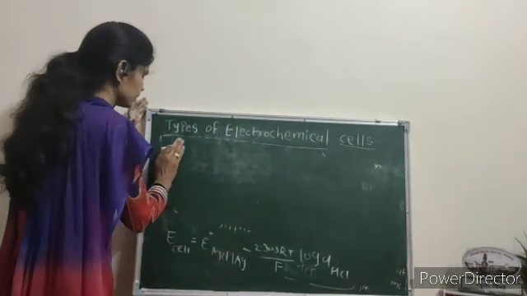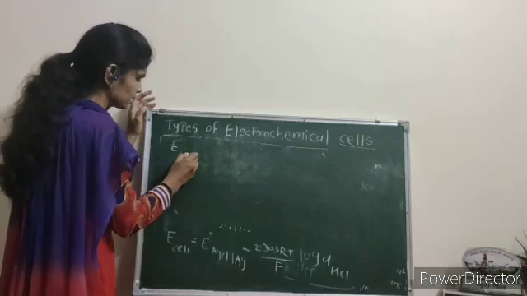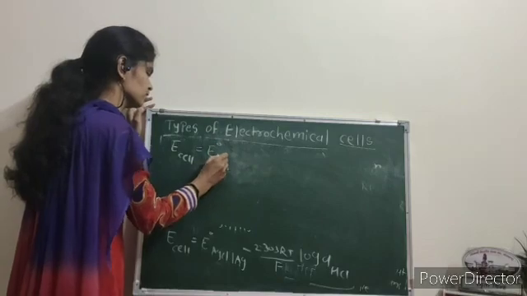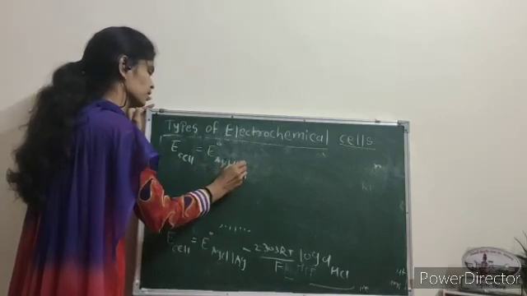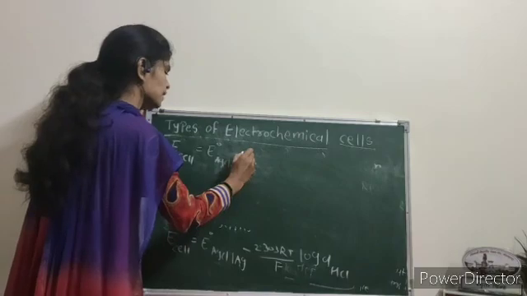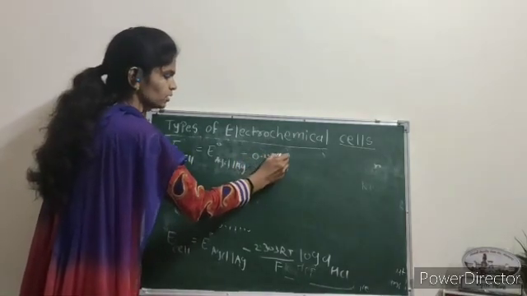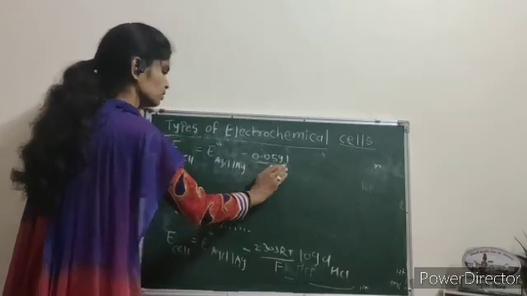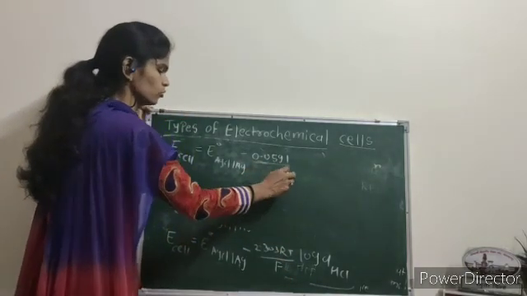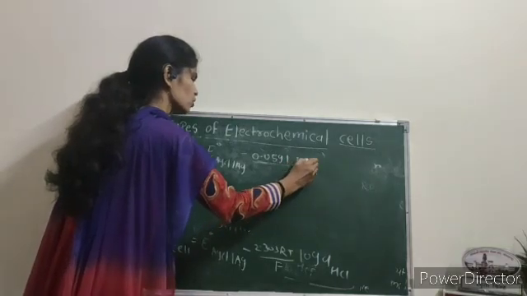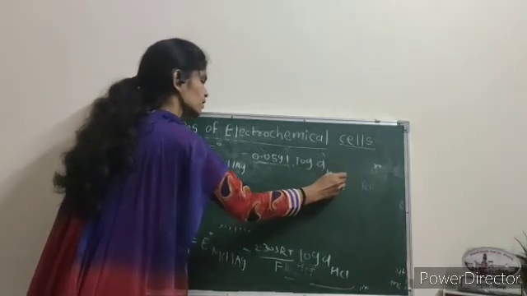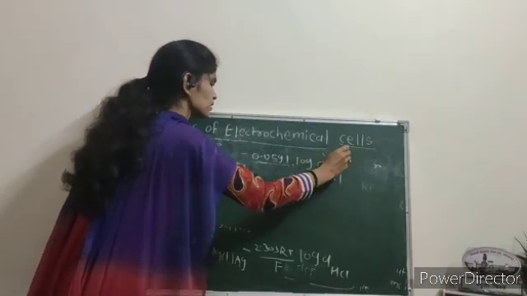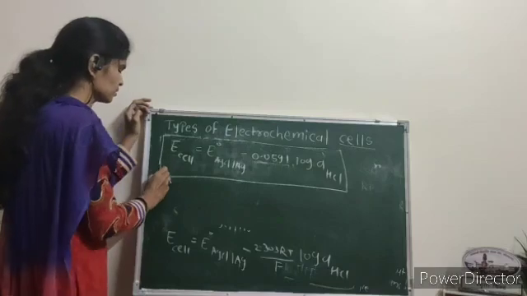At 298 Kelvin temperature, the equation becomes E cell is equal to E naught of AgCl silver electrode minus 0.0591 into log of activity of HCl. This is the Nernst equation for chemical cell without transference.